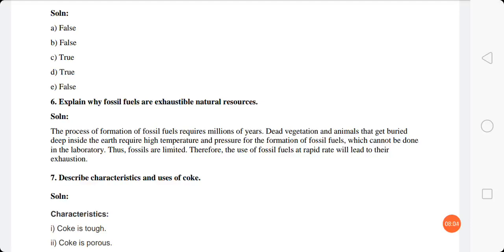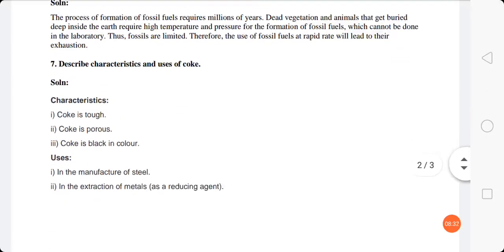Therefore, the use of fossil fuels at a rapid rate, means if we use it quickly whenever it is not actually required, then it will be finished. It will lead to their exhaustion, means it would finish. That is why we say that fossil fuels are exhaustible natural resources, means resources which would be finished if we do not use them wisely.